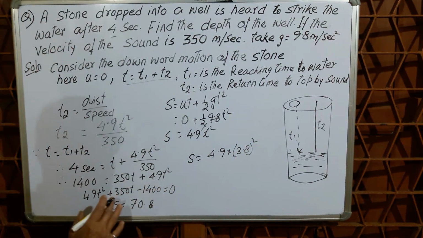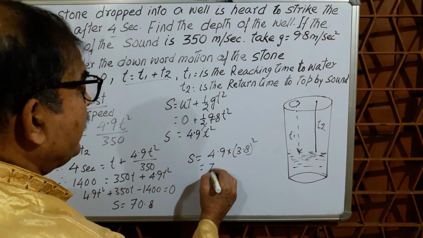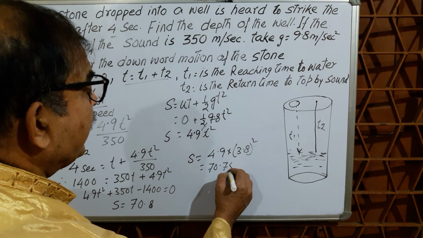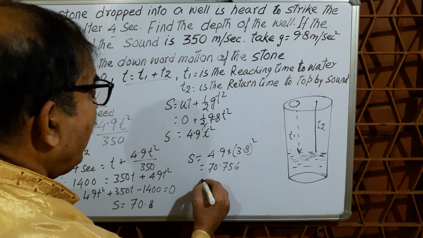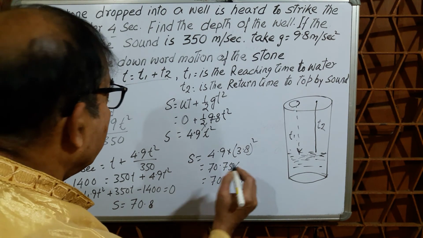If you calculate it, you will get 70.756. Now the approximate value you put here is 70.8 meter.